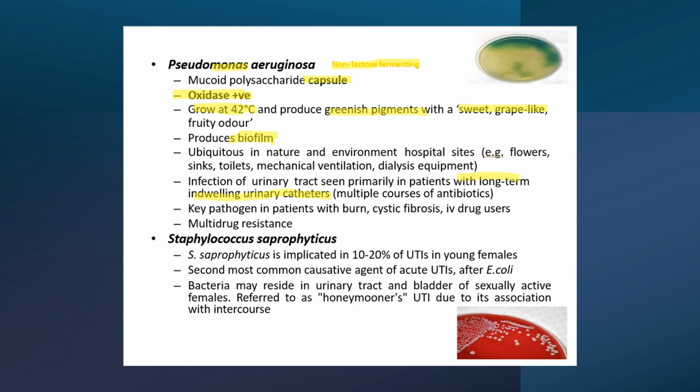And finally, the only gram-positive amongst the 5 is going to be Staph saprophyticus. Again, we know this as part of the staphylococci chains. We know that they're going to be what? Catalase positive. They're going to be coagulase negative. And then to differentiate between saprophyticus and epidermidis, we do the novobiocin sensitivity test, and it's going to be negative, as we'll see in a bit. Remember, it is going to be the most common in young females that are sexually active, usually in the honeymoon, so what we call honeymoon cystitis. So it is the second most causative agent of acute UTIs, but usually always associated with what? Honeymoon UTIs, all right? Young, sexually active females.